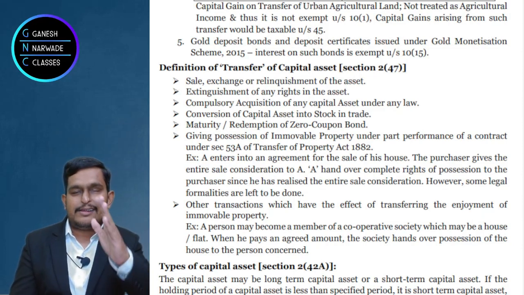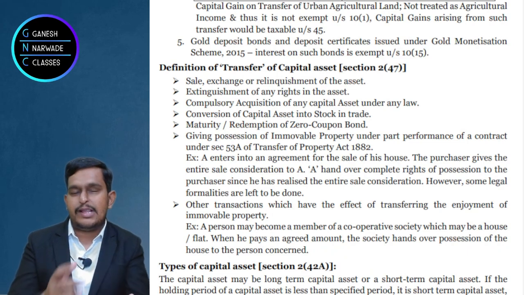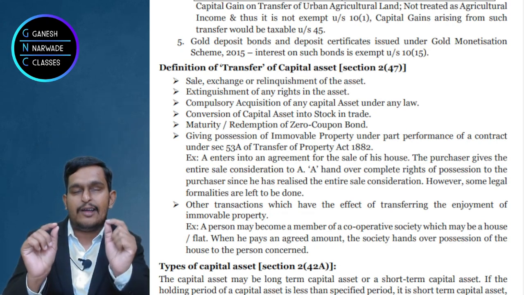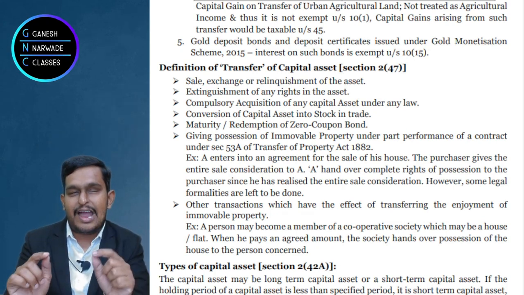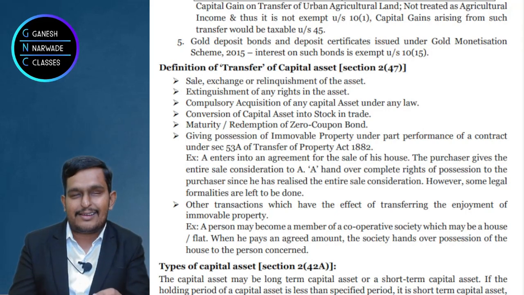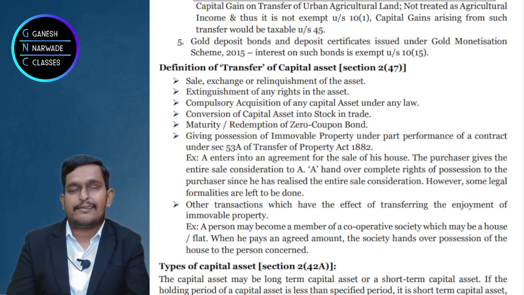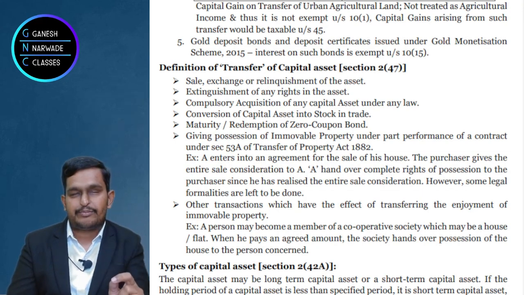Anything, whether it is tangible, intangible, movable, immovable, used for business, not used for business. Are you transferring the ownership, and are you getting consideration? If the answer is yes to both questions, then such a transaction is called a sale, and sale is a transfer.